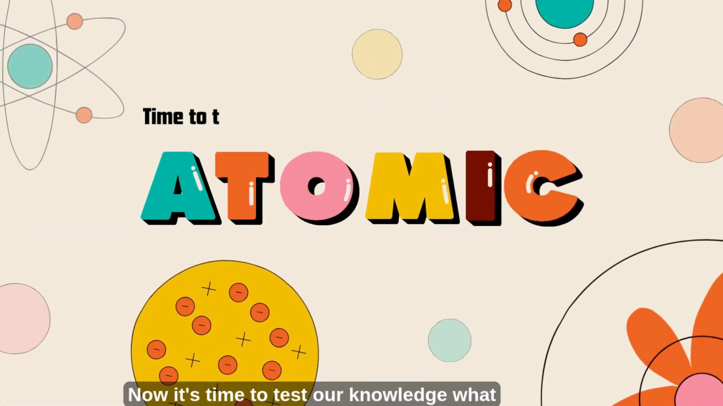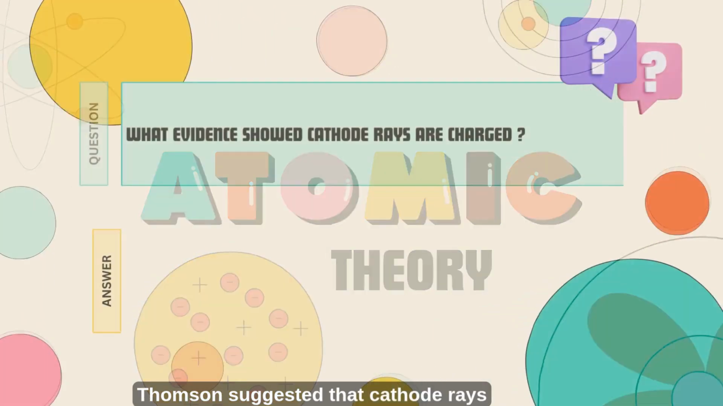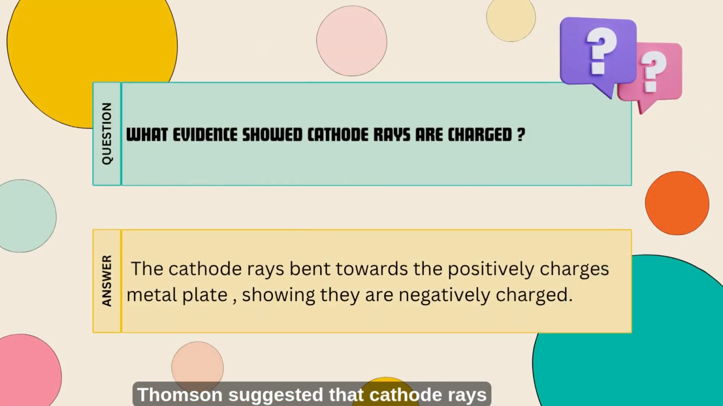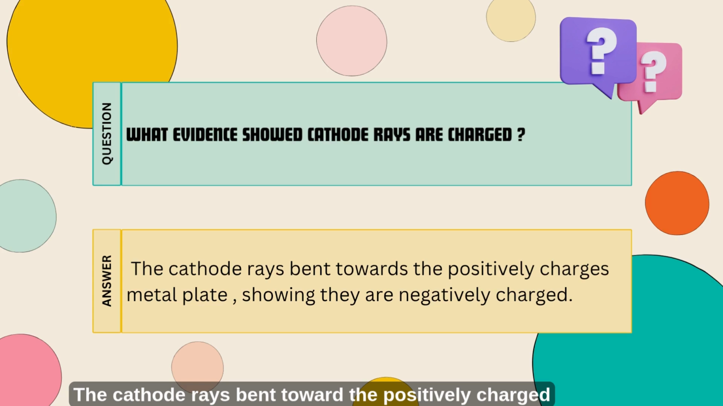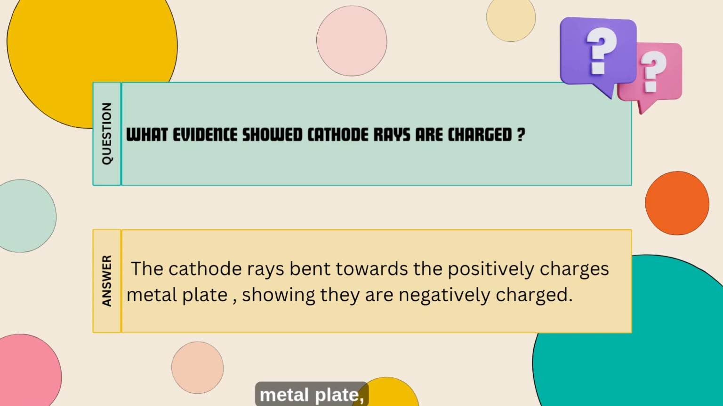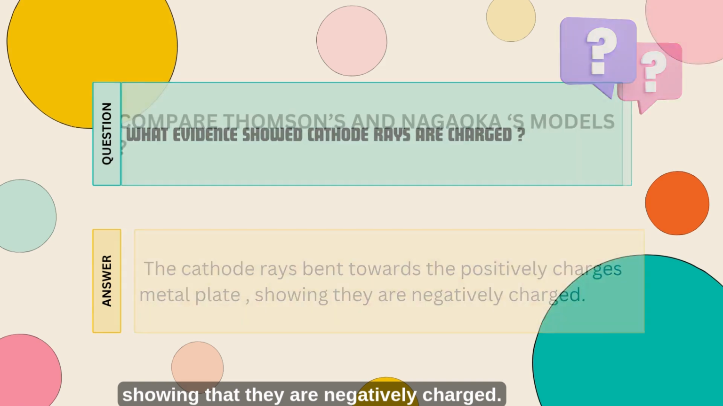Now it's time to test our knowledge of what we learned today. Thomson suggested that cathode rays are electrically charged. Describe the evidence that supports this explanation. So, what will be the answer for this? The cathode rays bend toward the positively charged metal plate, showing that they are negatively charged.